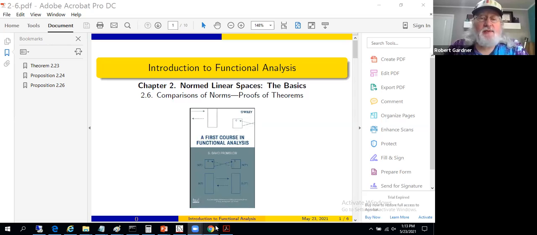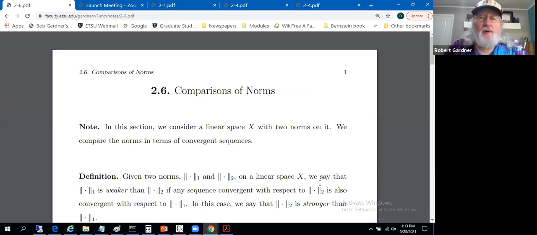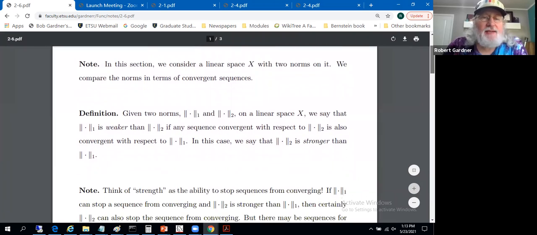Now for section 2.6 on comparison of norms. So the plan is to have a normed linear space and consider two separate norms on the same space. So we'll take linear space X, we'll give it a couple of norms, we'll commonly denote them norm 1 and norm 2, and try to relate those two norms to each other and see what implications that has about convergence and topological ideas.